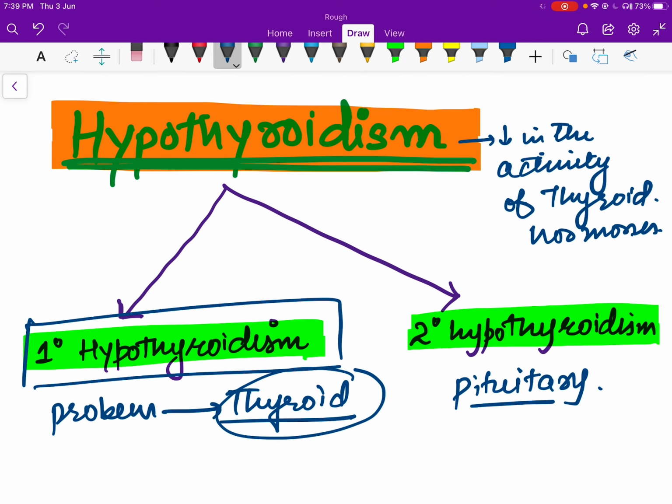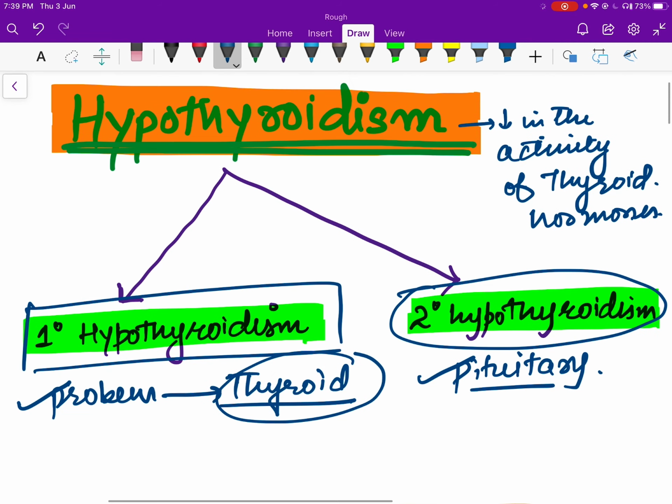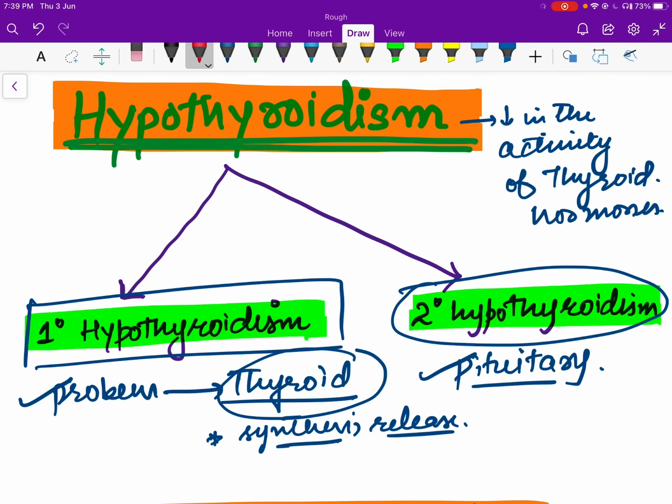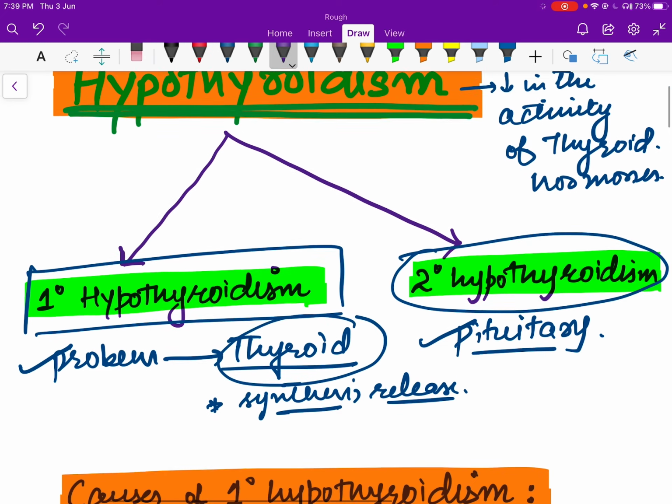So secondary hypothyroidism means the problem is at the level of the pituitary or some other level, but primary hypothyroidism means the problem is at the level of the thyroid gland. So there can be a problem with respect to thyroid hormone synthesis, or a problem in release of thyroid hormone. Now, we already discussed thyroid function tests. So how can we differentiate between primary and secondary hypothyroidism?